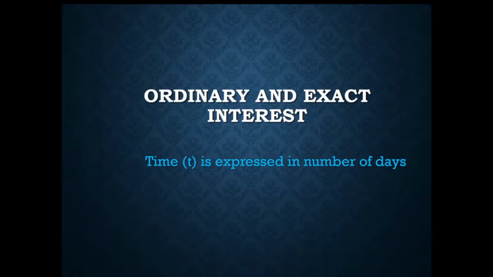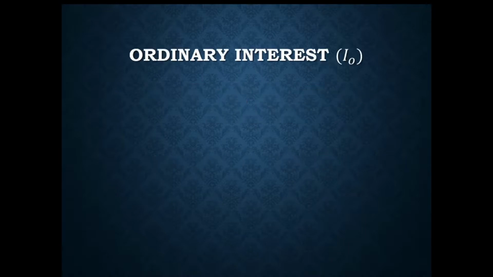Okay, so to first discuss ordinary and exact interest, instead of expressing our unit of time in terms of the number of years, the term or the time that is going to be used for computing the interest will now be expressed in the number of days. So it will be different from what we have from our previous discussion on simple interest, since the term that we're now going to be using is in terms of the number of days. So what would be the difference between ordinary and exact interest?